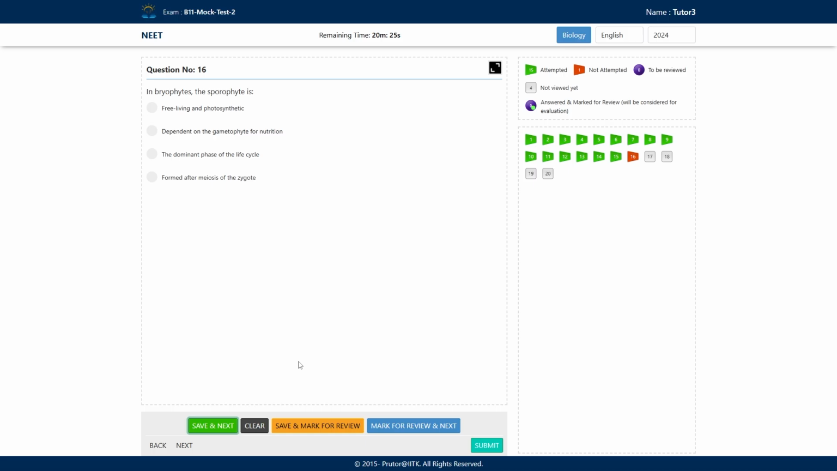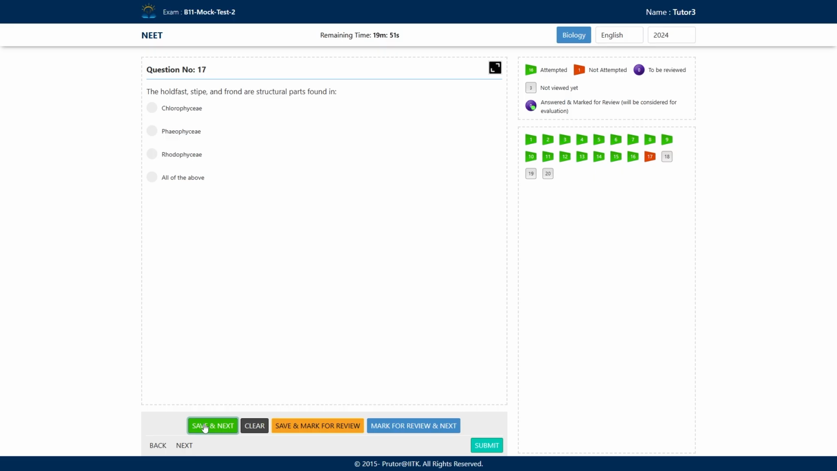In bryophytes, the sporophyte is attached to the gametophyte, and from there it takes its nourishment. So free living and photosynthetic is not correct; the sporophyte is not free living. Is the dominant phase of the life cycle the sporophyte? No, the gametophyte is the dominant phase. Formed after the meiosis of the zygote is again incorrect. The correct one is dependent on the gametophyte for nutrition.